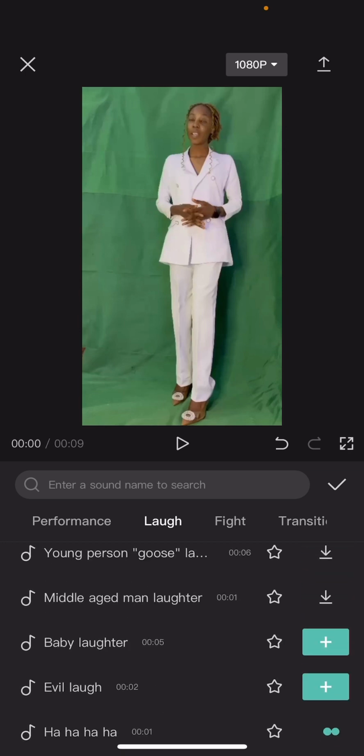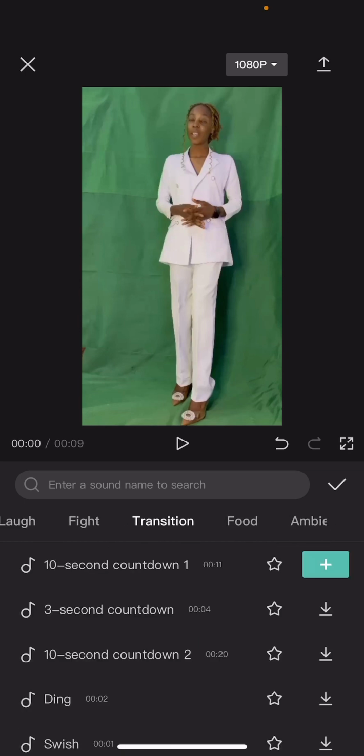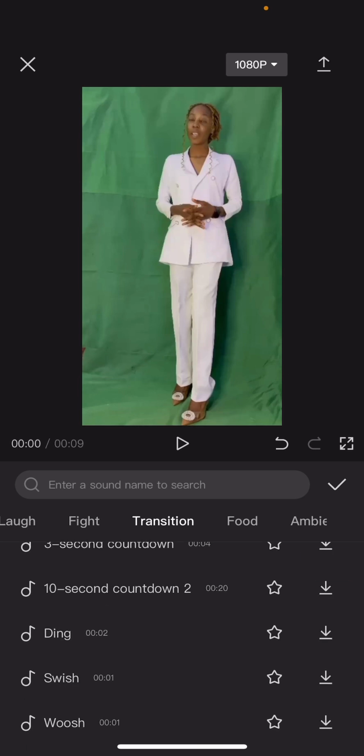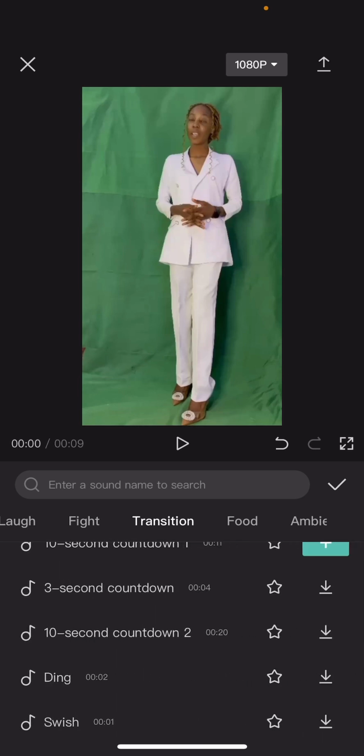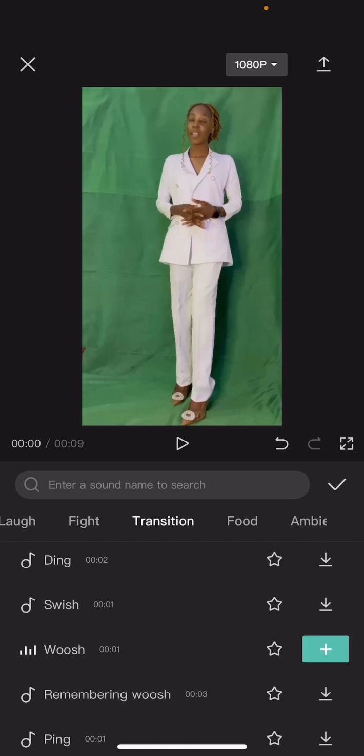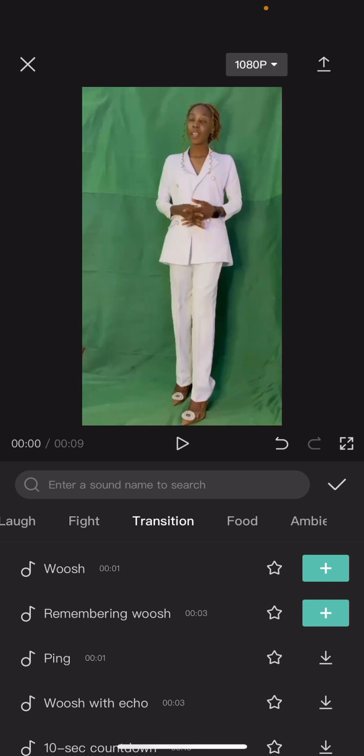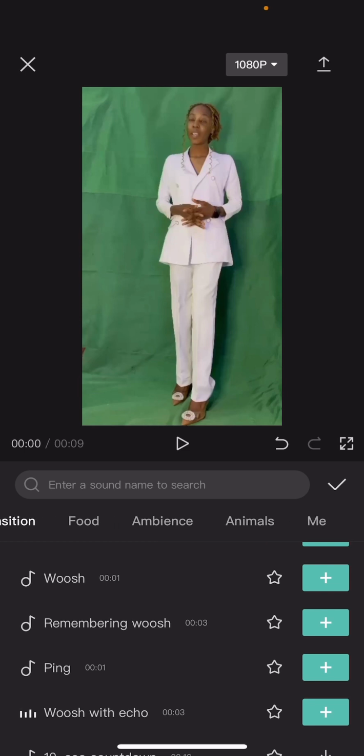If it's transition sound effects you want, then we have the 10-second countdown, 3-second countdown, the ding, swish, whoosh, swish, whoosh, ping, whoosh and echo, and so on. And here you can see there are different options.